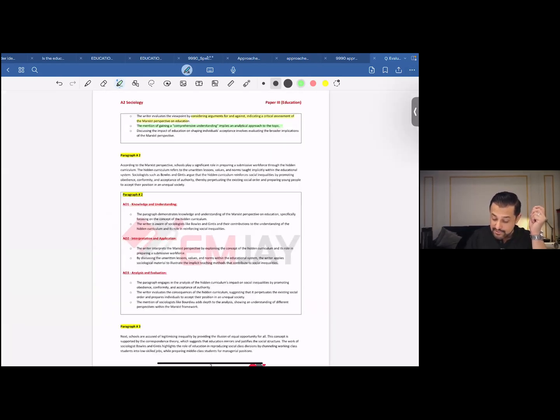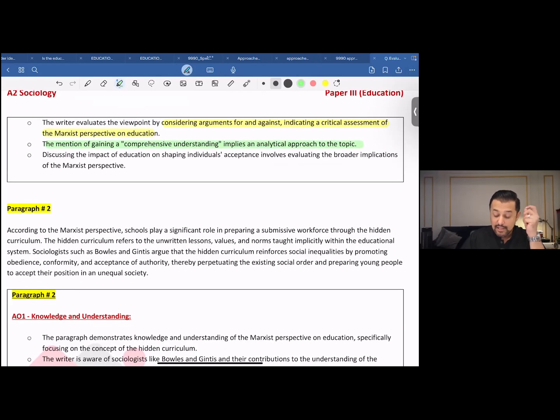Now, writing statements like this gives the examiner an understanding that we would be analyzing the content or this particular statement ahead. The mention of gaining a comprehensive understanding implies an analytical approach to the topic.